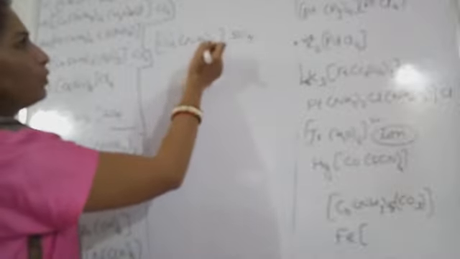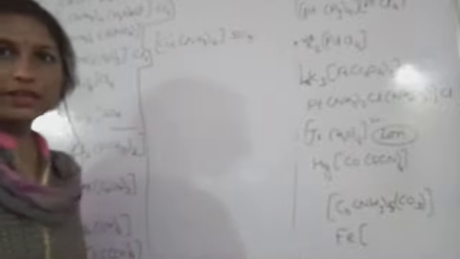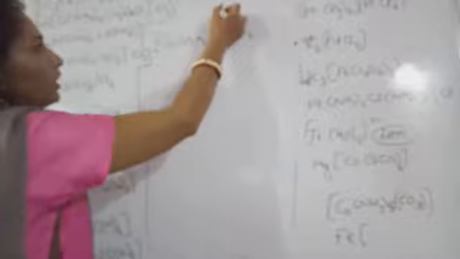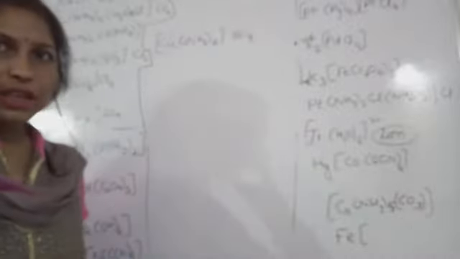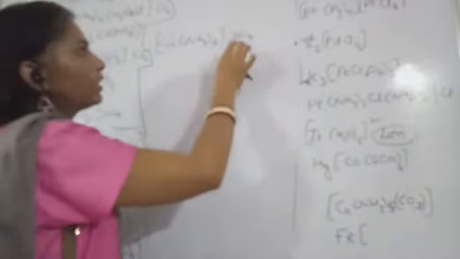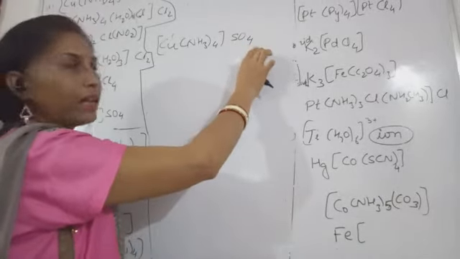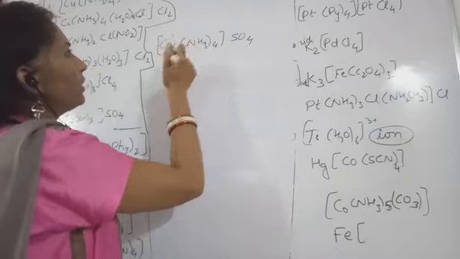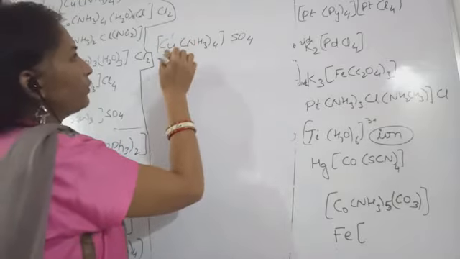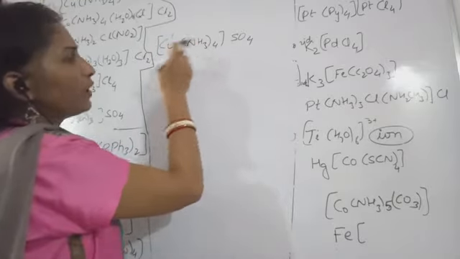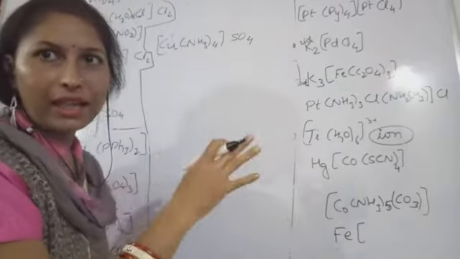So how to start? You will have to check which one is the cationic part. This coordination sphere has the positive charge, because the negative counter ion is present here. Sulfate is the negative counter ion. So what will be the name? We will have to start with what? The ligand's name will be mentioned before the metal ion.